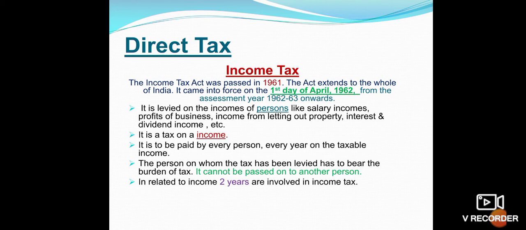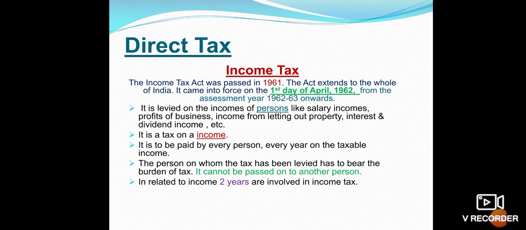It came into force on 1st April 1962 from the assessment year 1962-1963. That means income tax can be learned on the basis of the Income Tax Act 1961 and Income Tax Rules 1962. Income tax rules are changed every year in the financial budget by finance ministers, which is known as the amendments in income tax rules.